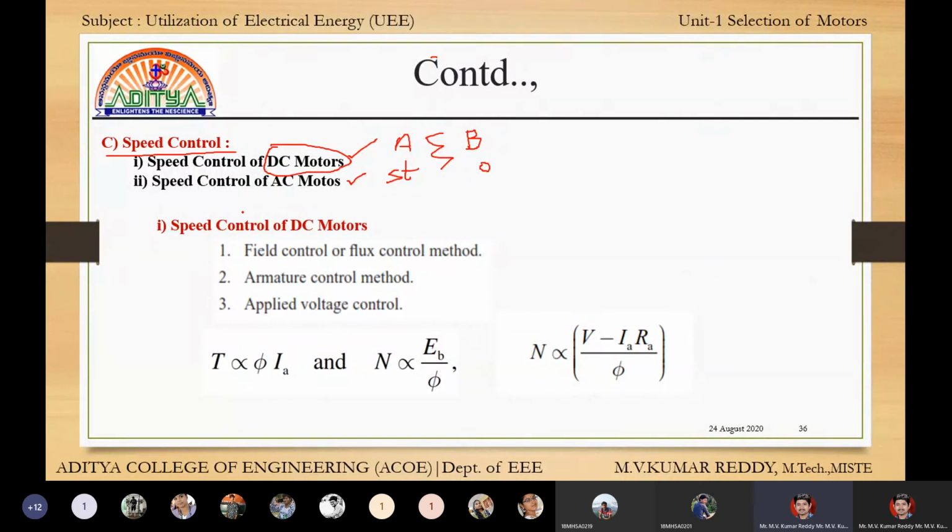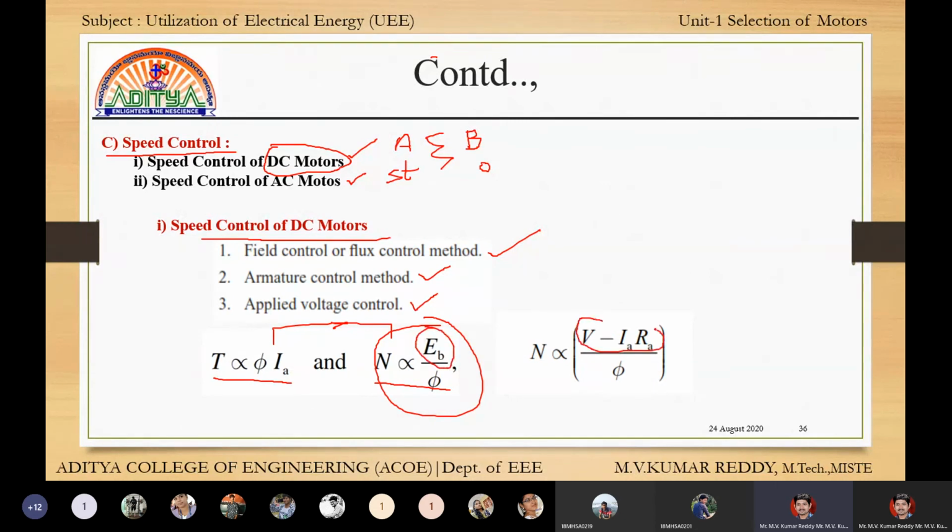Speed control of DC motors has three methods: flux control, armature control, and applied voltage control. We already know about these. Torque is proportional to phi into Ia, and speed is directly proportional to Eb by phi, where Eb is equal to V minus Ia Ra.